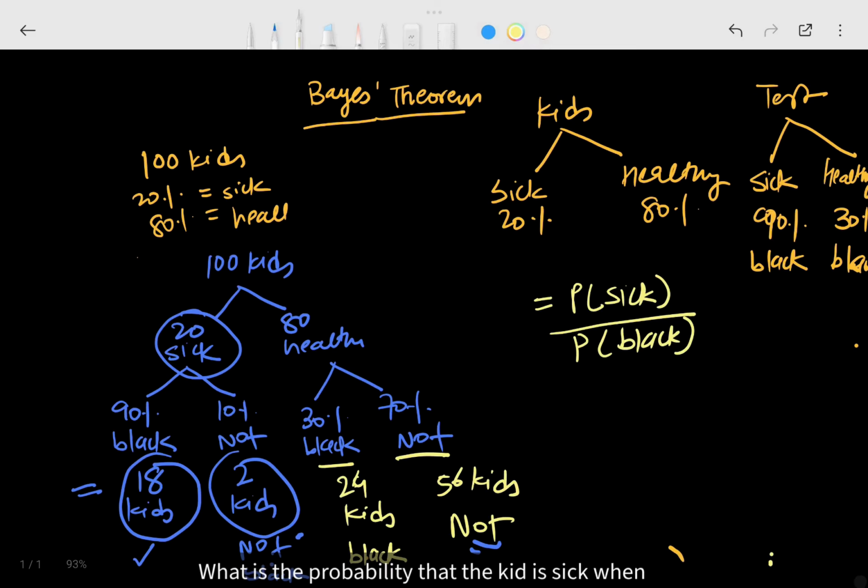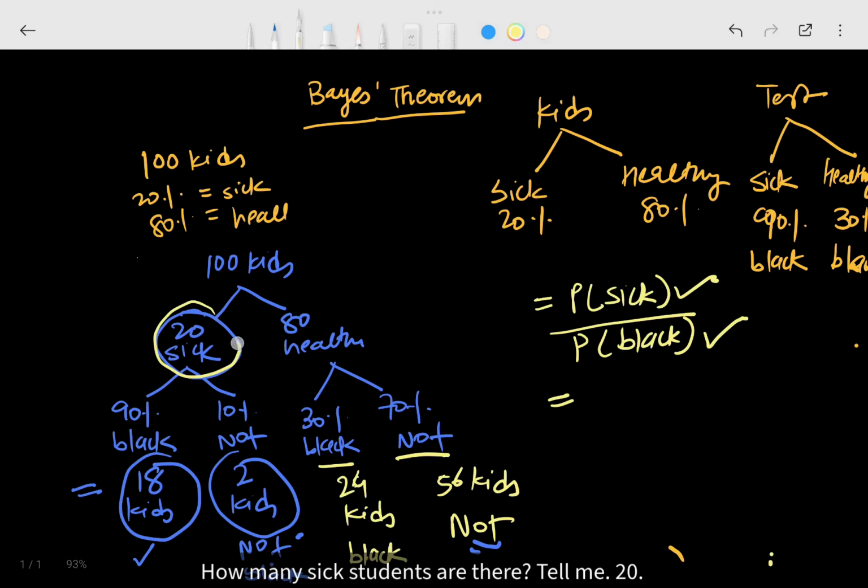What is the probability that the kid is sick when the test does turn black? Let's try to calculate. How many sick students are there? Tell me. 20. You know it, right? Should I write 20? Well, no. Why? Because you also know that the test did turn black.